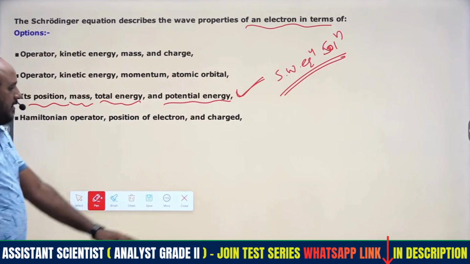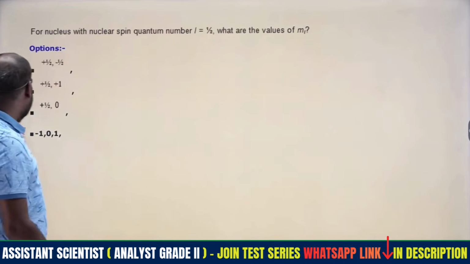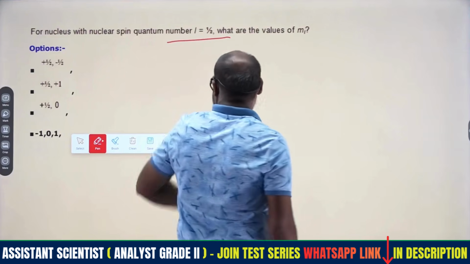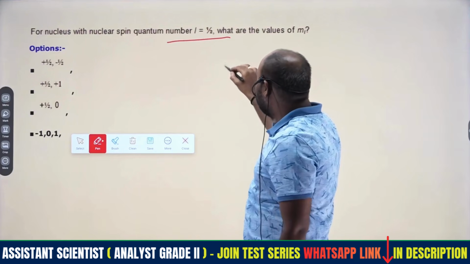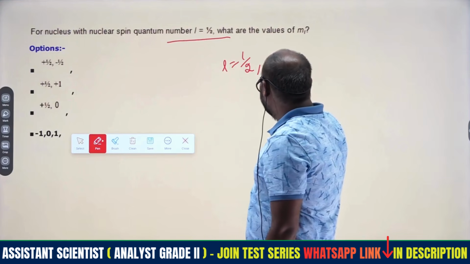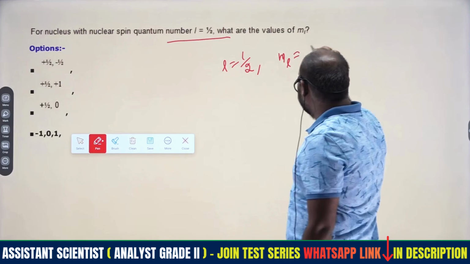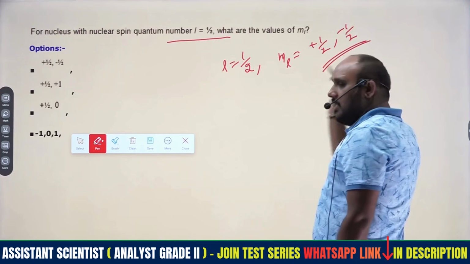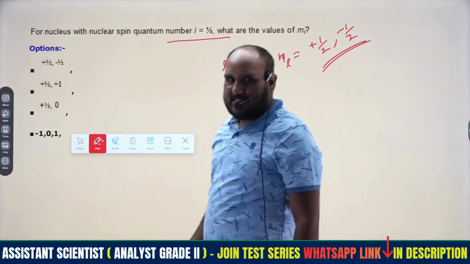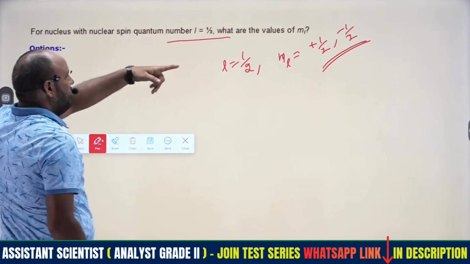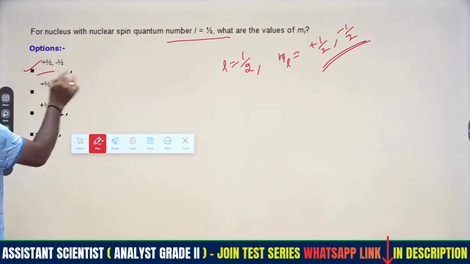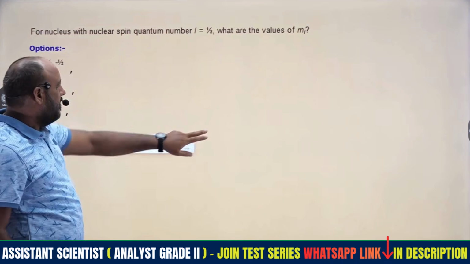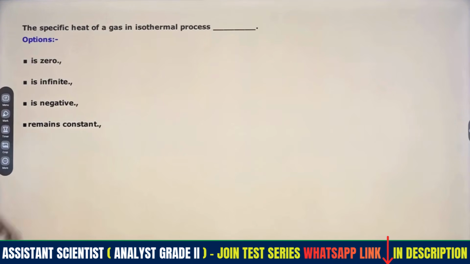So then coming to the next question, such an easy question this is. Nucleus with a nuclear spin, quantum number L is equal to 1 by 2. Then what about the M values? That will be plus 1 by 2 and minus 1 by 2. Generally M values will be from minus L to 0 to plus L, but in case of half-integer spins we get 2 values only, that is plus half and minus half. So this is the answer. ML means the magnetic quantum number with respect to L.